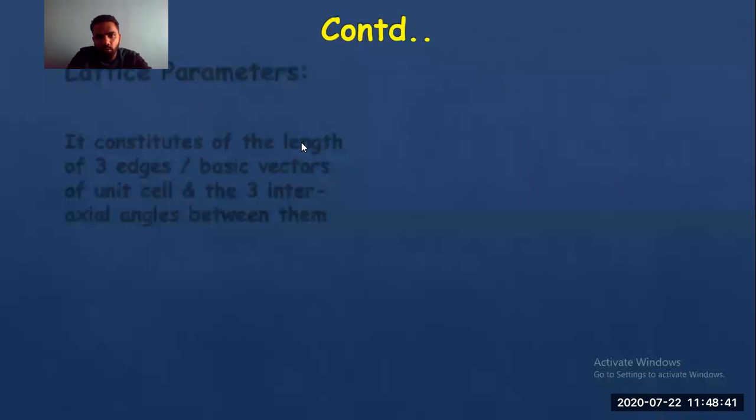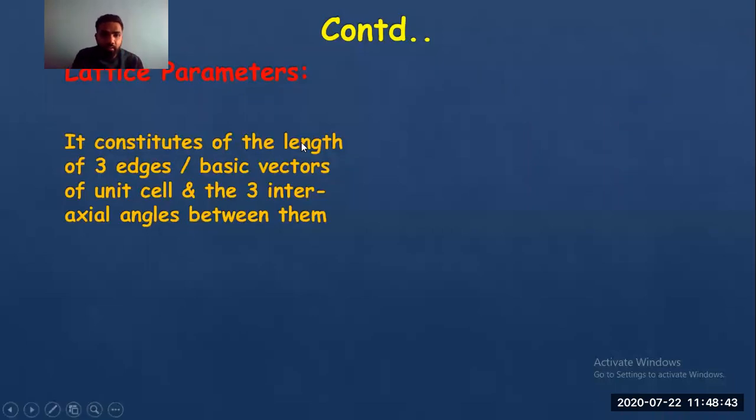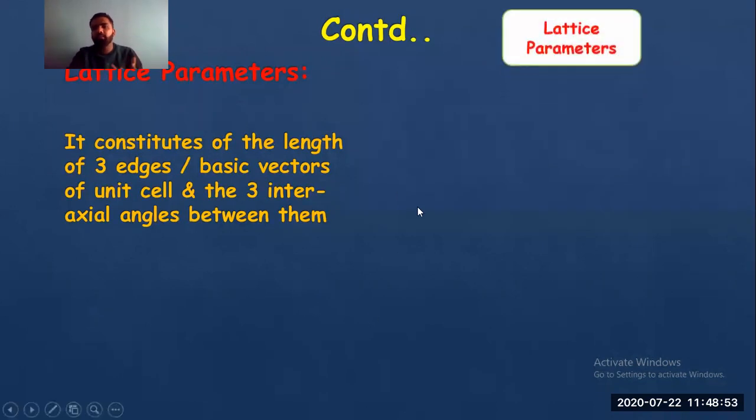It constitutes the length of 3 edges or basic vectors of the unit cell and the interaxial angle, the angle included between the axes. So how do we understand? First, we need the lattice parameter.